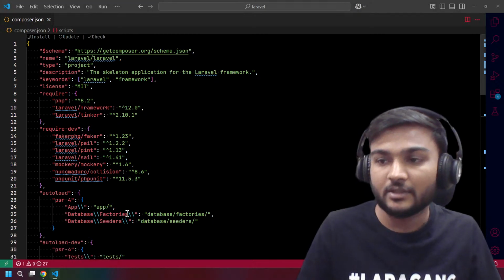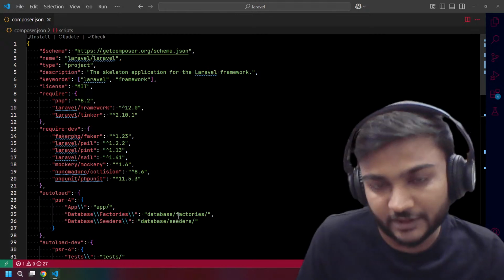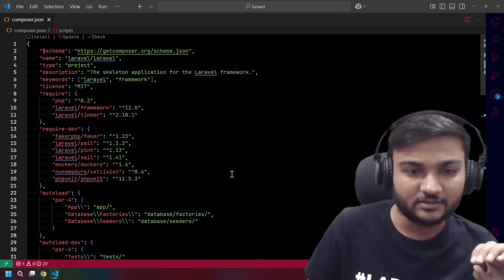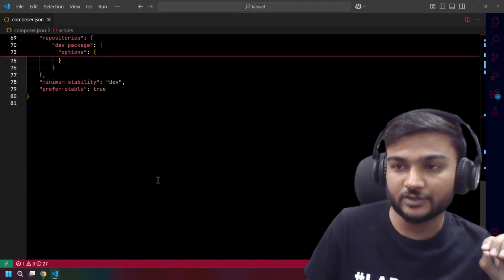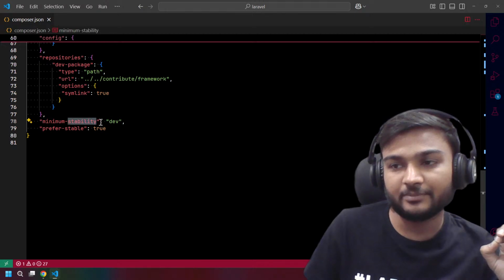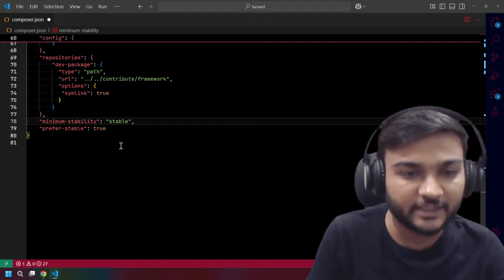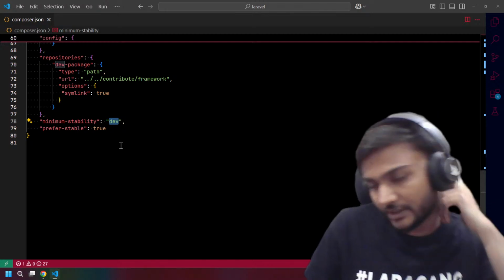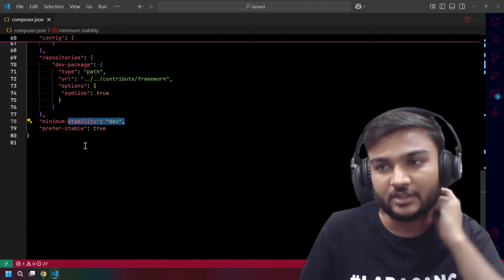Then after doing that, we need to create a Laravel project. Firstly, you need to set the minimum stability to dev. It must be stable whenever you normally create a project, but right now we want to contribute to the Laravel framework, so we need the minimum stability as dev.